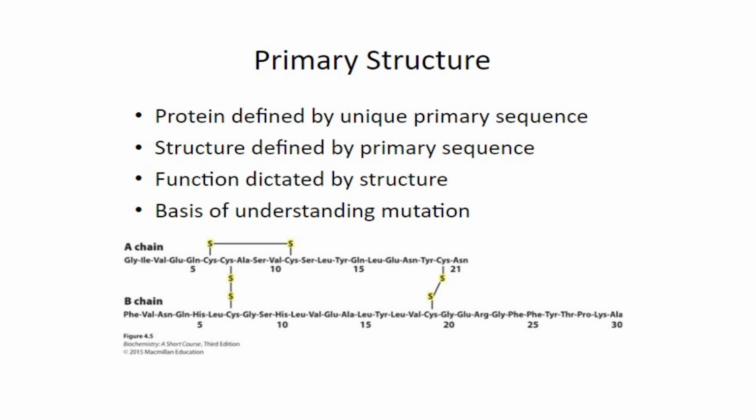The function is dictated by the structure, and the structure is defined by the primary structure, because it depends on what type of amino acids form a particular protein. So, the structure and functions are correlated, and the functions are dictated by the structure, which itself depends on the linear sequence of amino acids.